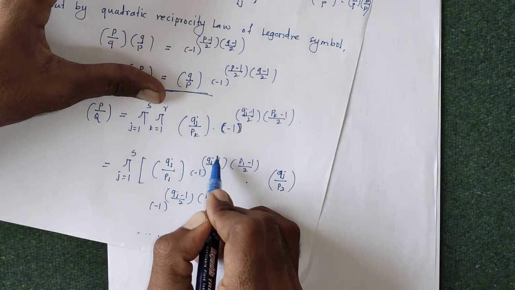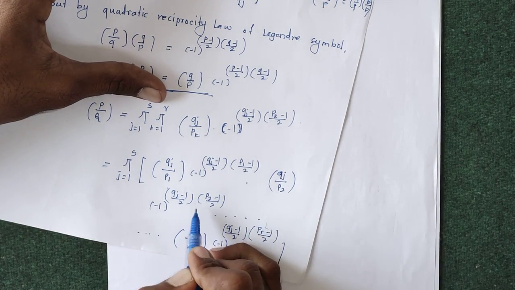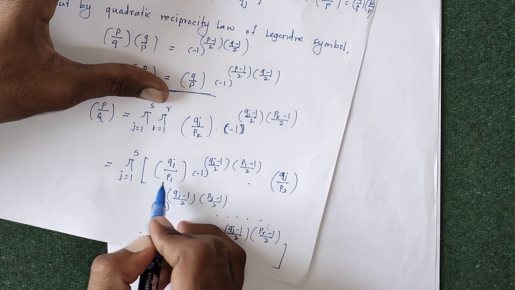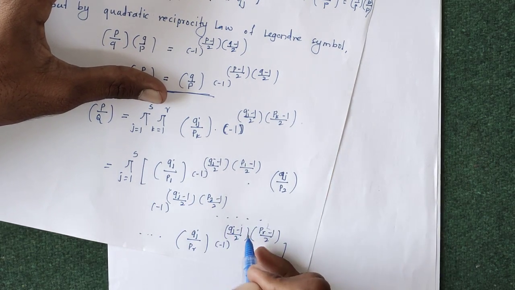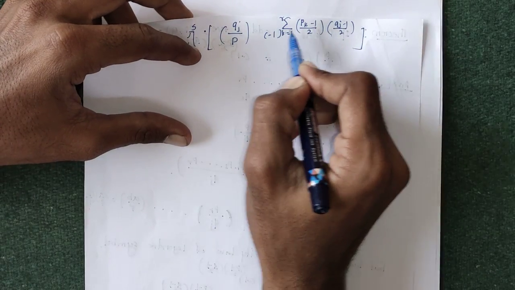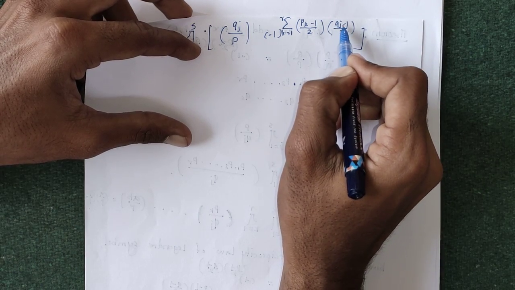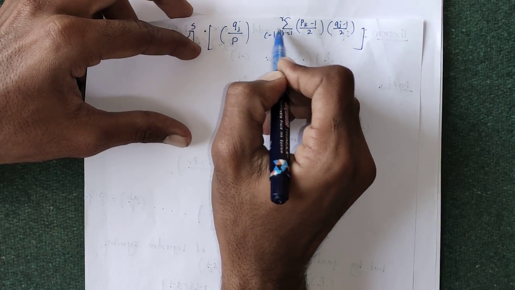This term comes since minus 1 to the power Qj minus 1 by 2 appears in each term, that is, for all R terms minus 1 to the power Qj minus 1 by 2 is as it is. So minus 1 to the power Qj minus 1 by 2 as it is. Instead of writing this Qj minus 1 by 2 here, you can write that Qj minus 1 by 2 here.